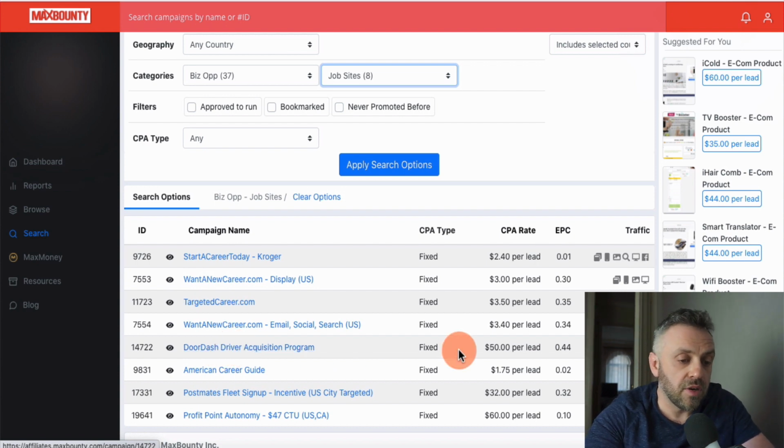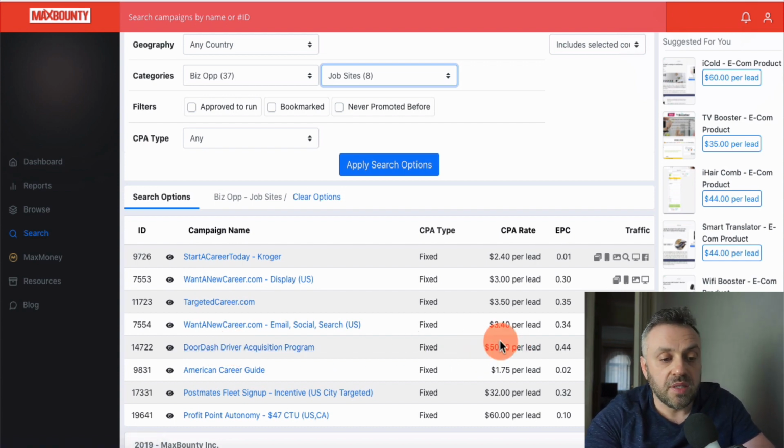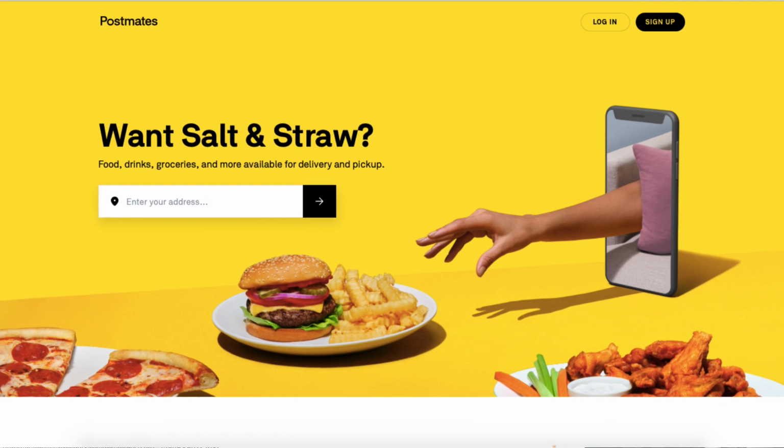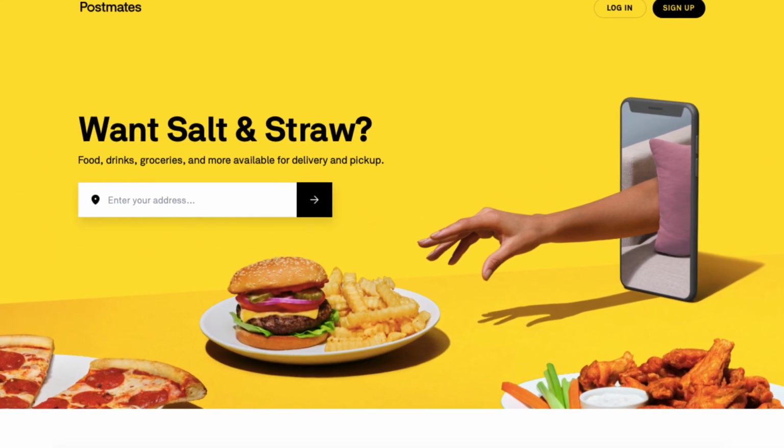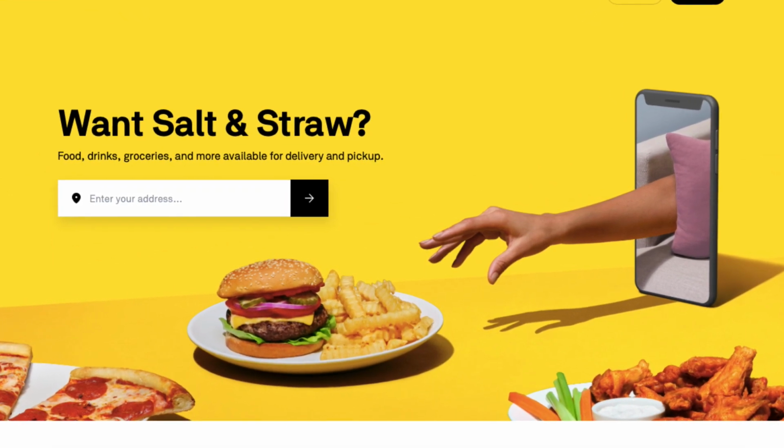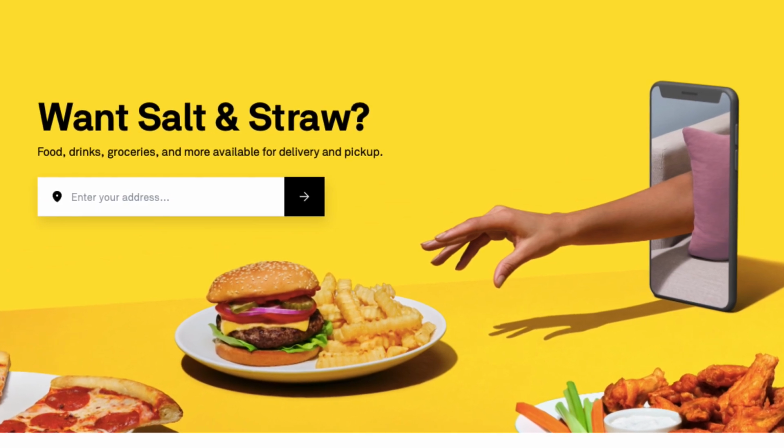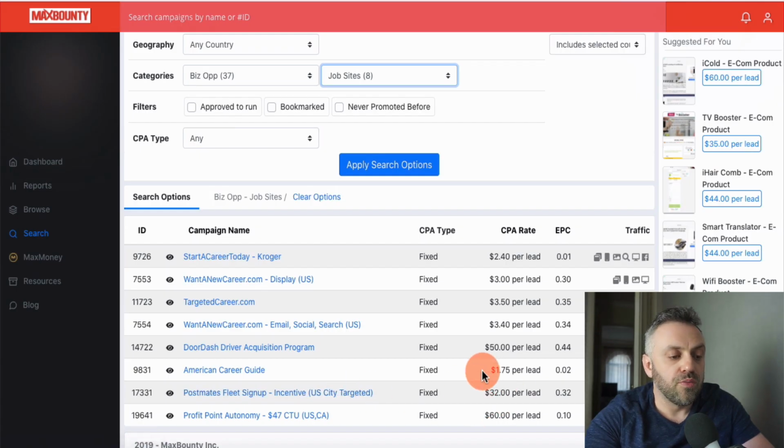And so you can take a look at this one. Its CPA is fixed. It's $50 per lead, 44-cent EPC. You have Start a Career Today. You have Want a New Career. You have Targeted Career. You have another Want a New Career. This is for display. This is email, social, and search. You have American Career Guide. You have Postmates Fleet Sign Up. Okay, so this is another one, which I'm assuming is kind of a delivery product, Postmates Fleet Sign Up incentive, and they are $32 per lead. And then you have Profit Point Academy, right?